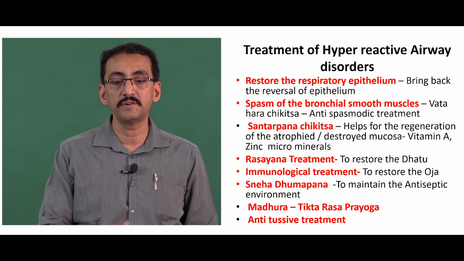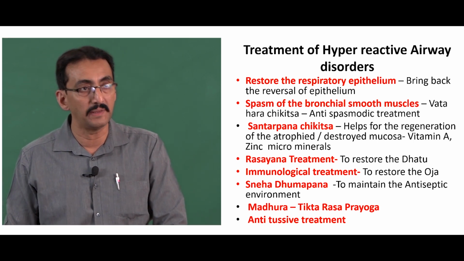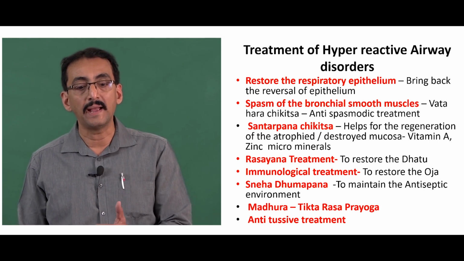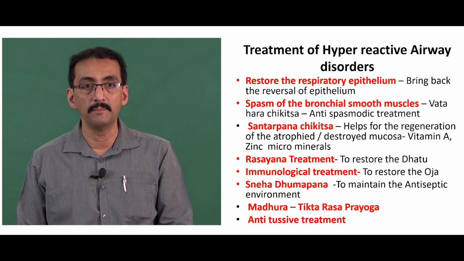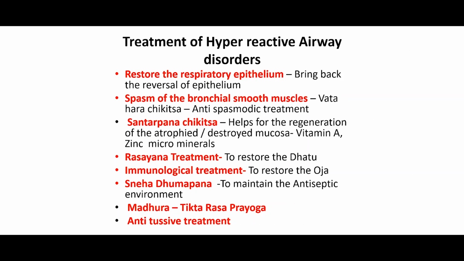The first line of treatment is to restore the respiratory epithelium, bringing about its reversal. The epithelium has to be regenerated, for which we give certain drugs which are rasayana in nature, so that the damaged epithelium will be corrected and the irritation minimized. Spasm of the bronchial smooth muscle has to be reduced, because it always leads to an emergency condition. So the spasm should be reduced by employing Vatahara treatment, that is anti-spasmodic treatment of different types, which we will discuss later.